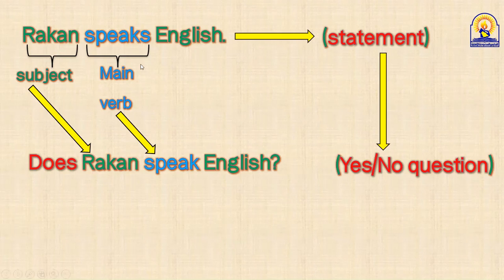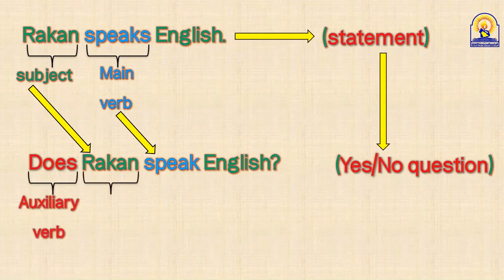So in this slide, Mishal used does because the verb has an s. And Mishal was aware that he used speak in the question, not speaks, because Mr. Khalid told him after do, does, did, don't forget to put the main verb in the bare infinitive.